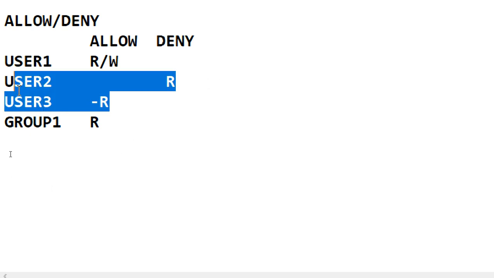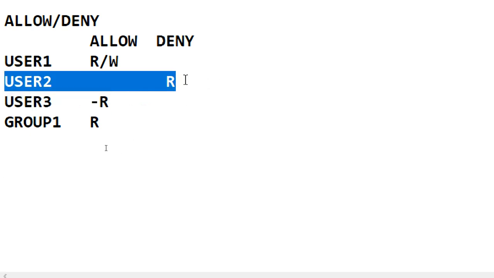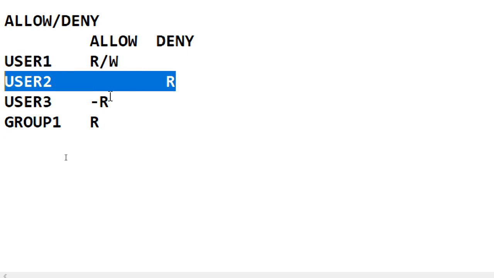So user 3 will get read permission. User 2 doesn't get read permission automatically. Read won't work here. Understand? Because deny overrides whatever permissions you are getting. Deny overrides. It means write deny means no write permissions. No write permissions.